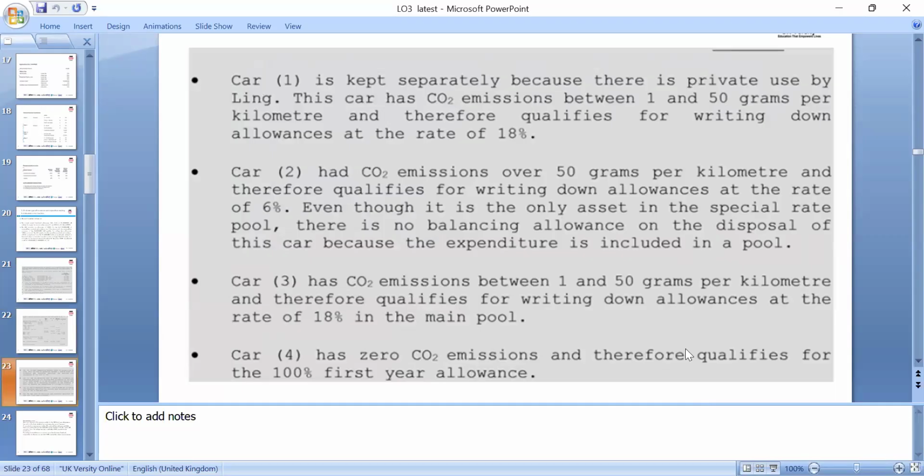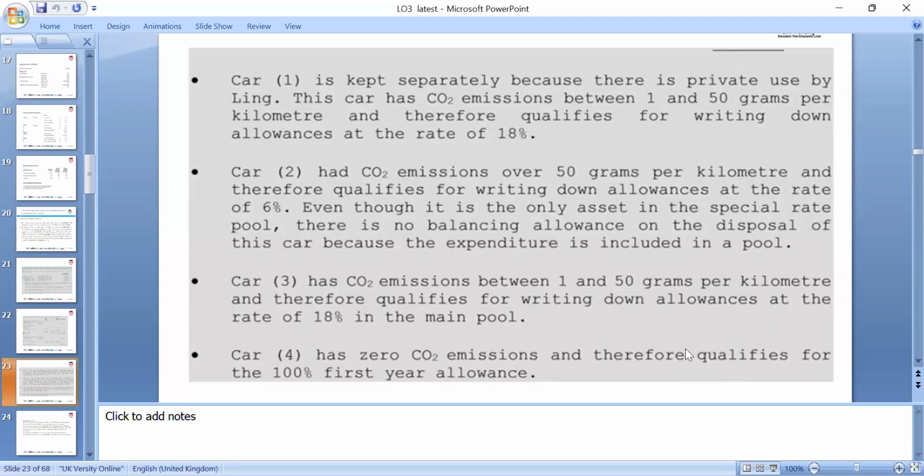Okay, so you will see the explanation of the CO2 car emission level, in that case 18%, with CO2 emission of 50 grams per kilometre. Therefore, the qualifying writing down allowance is at the rate of 6%, because the asset is in the special rate pool, and there is no balancing allowance on disposal of this car because the expenditure is included in the pool.